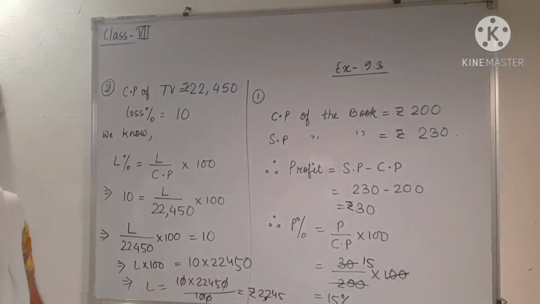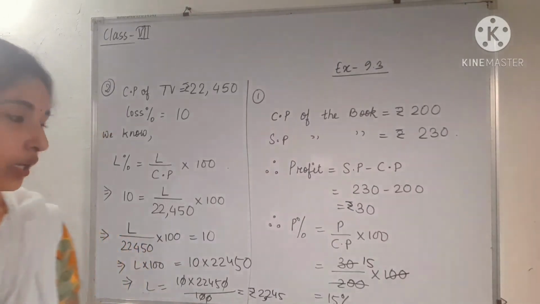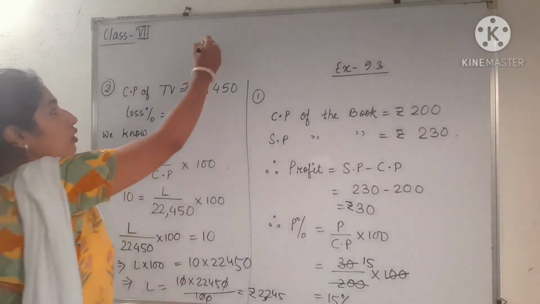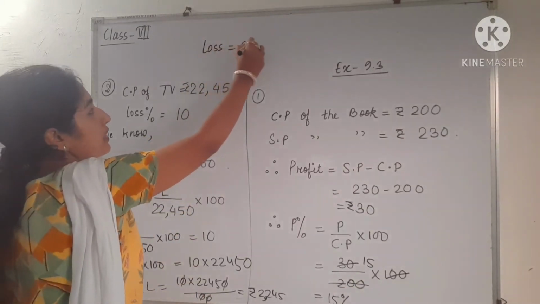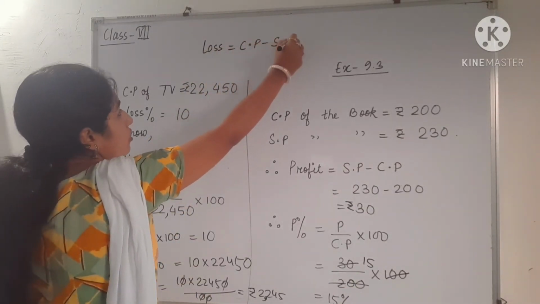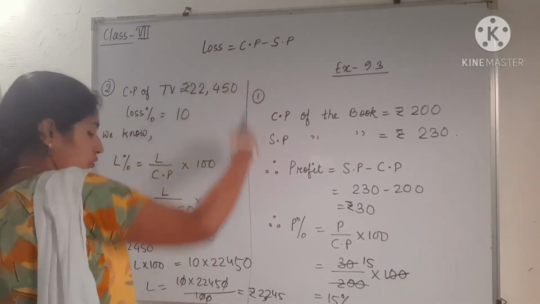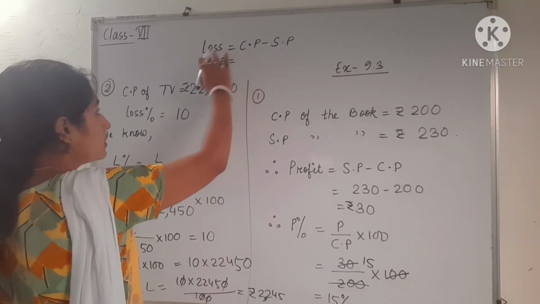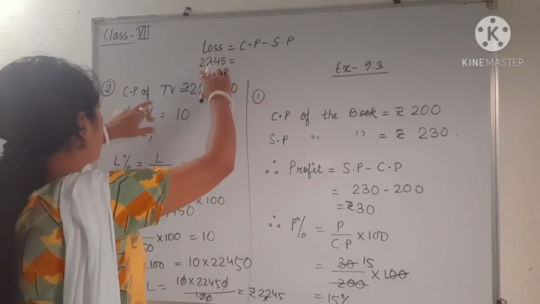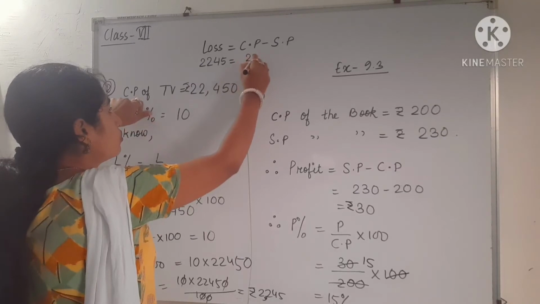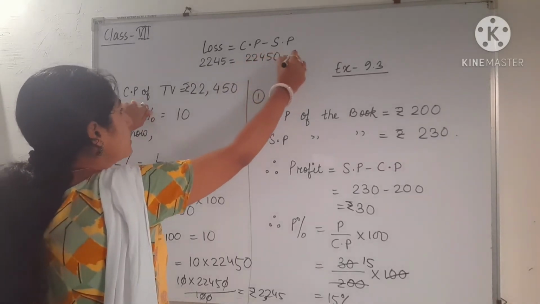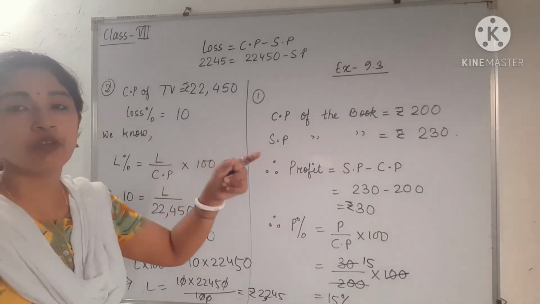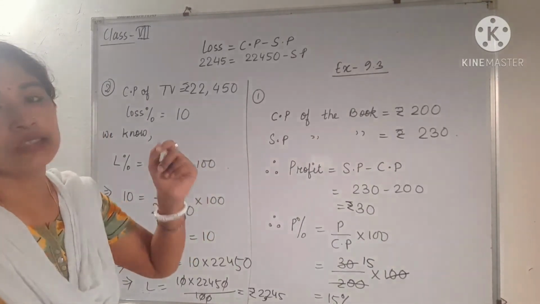Okay, but we have to find SP. So see how to find SP using loss. So we know that loss is equal to CP minus SP. So if we are having loss, we know the value of loss. So we can directly put the value into this expression. So loss will be 2245 and cost price will be 22450 minus SP. Or you can directly apply the formula I have already given, that SP is equal to CP minus loss.